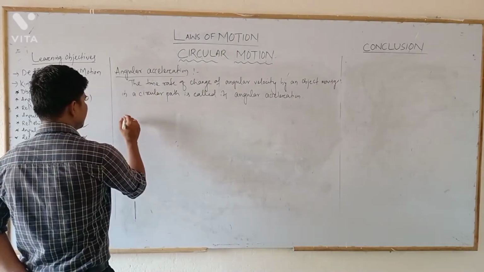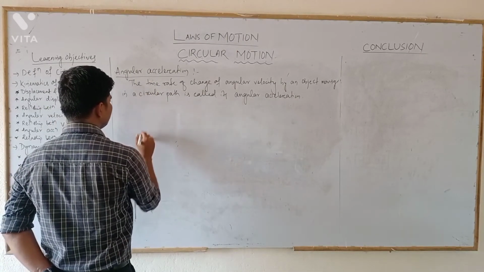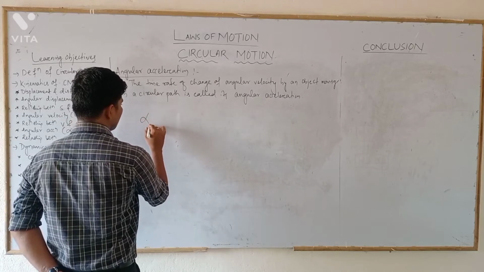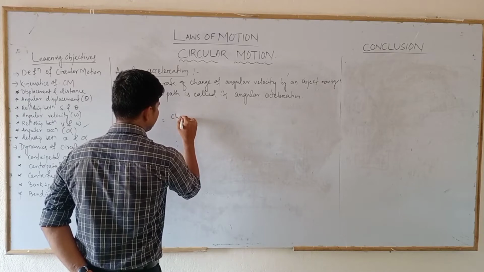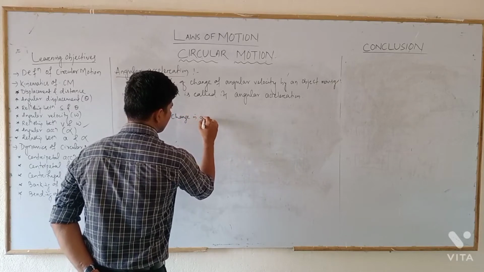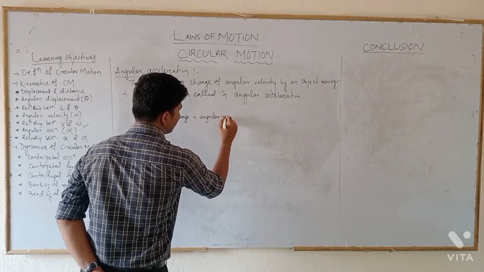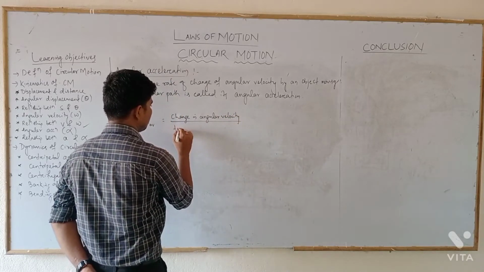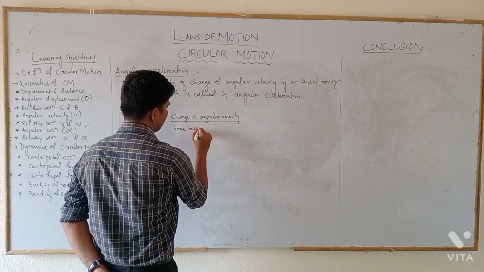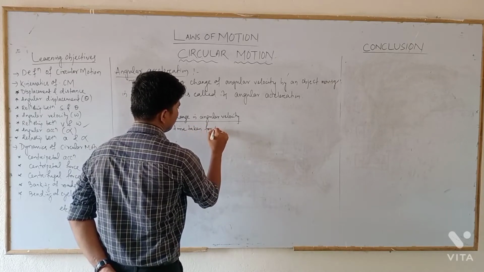Clear? So we can write that average angular acceleration alpha average equals change in angular velocity by time taken for the change.